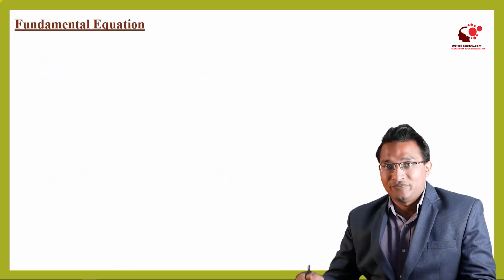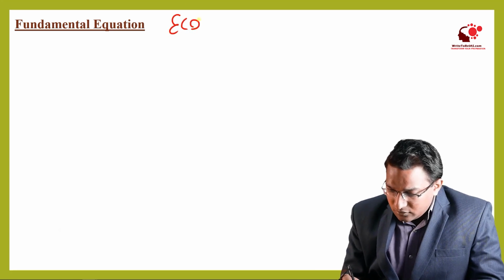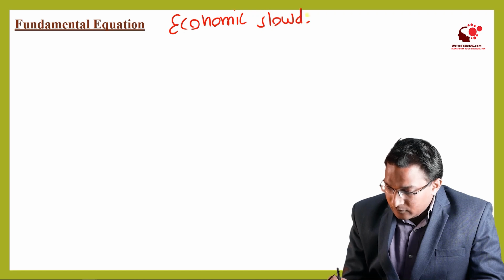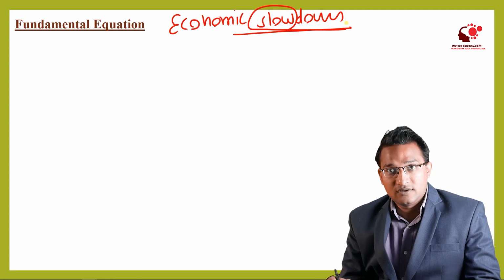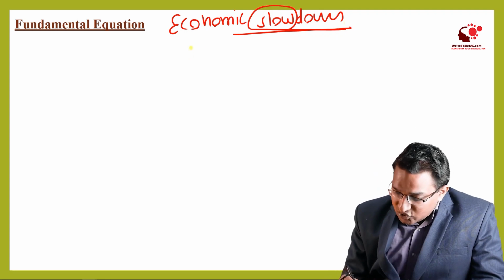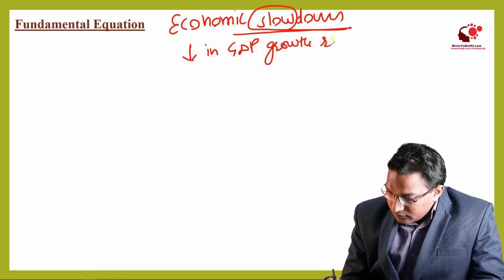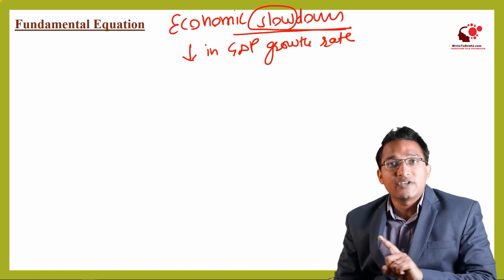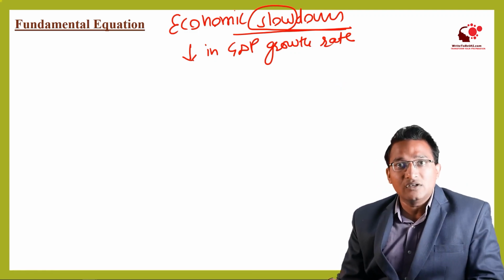So first of all, when we say economic slowdown, what does this mean? Slowdown means a reduction in the GDP growth rate. I am not saying negative economic growth rate, I am saying reduction in the economic growth rate.